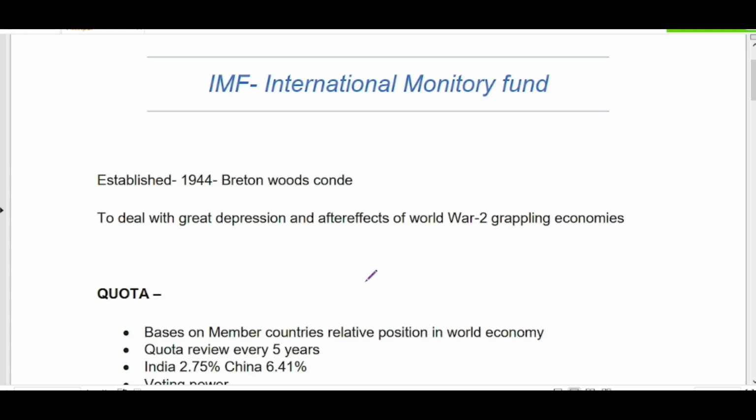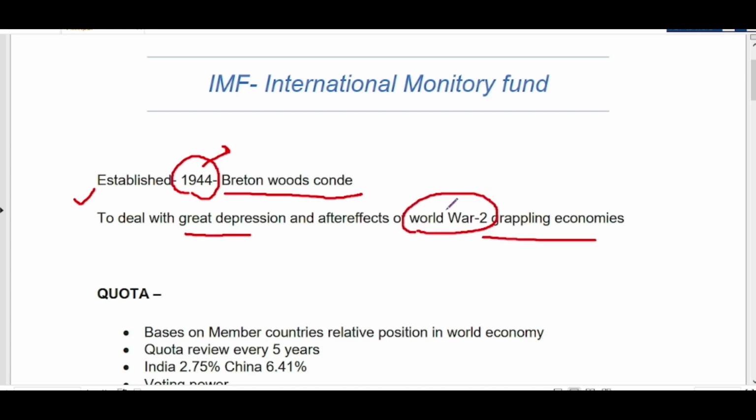So a little bit of historical background: IMF was established in 1944 along with World Bank in a Bretton Woods conference, right? So remember this fact. Again, why was this institution established? Because the world was in a Great Depression since 1930 and there was World War. After that World War, economies were grappling with economic downturns and Europe was totally destroyed, even Japan was totally destroyed. So in order to support these economies, this institution came to life. Again, USA wanted to integrate the world economy into one system also. So that was another reason why this institution came to life.